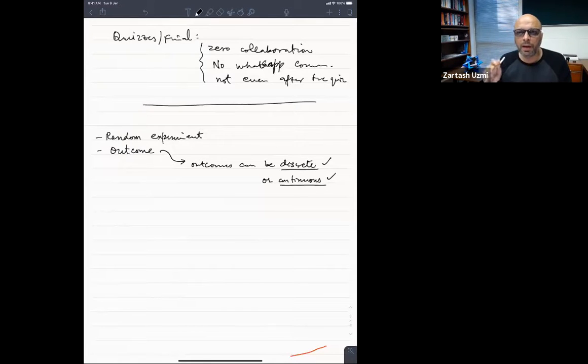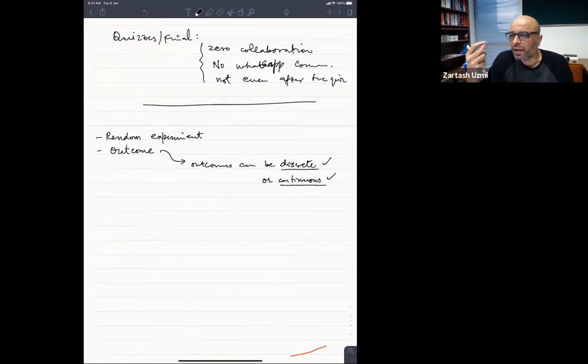So for example, you turn on a light bulb and then wait until it gets fused. कितनी देर लगेगी उसको फ्यूज होने में? The amount of time that it takes for the bulb to go off automatically, जब वो जल जाएगा, ठीक है, वो उसकी लाइफ टाइम है बल्ब की.